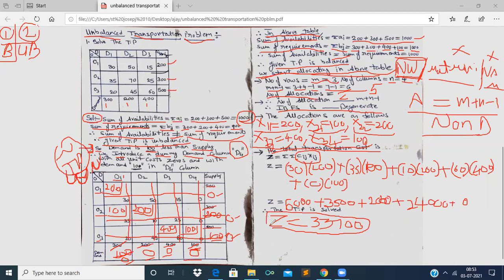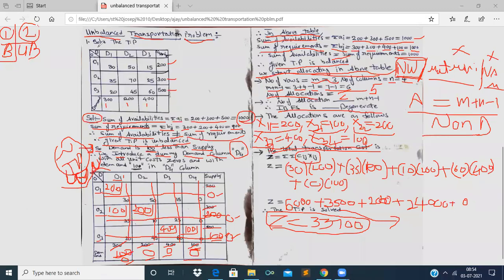As we find the total transportation cost, at last we can conclude that the transportation problem is solved. So we have used the northwest corner rule to find out the total transportation cost. As this transportation problem was unbalanced, we have made it balanced by introducing a dummy D4 column with all unit cost zeros and with demand 100. So it is the first kind of problem in which the deficiency in demands is found, right?